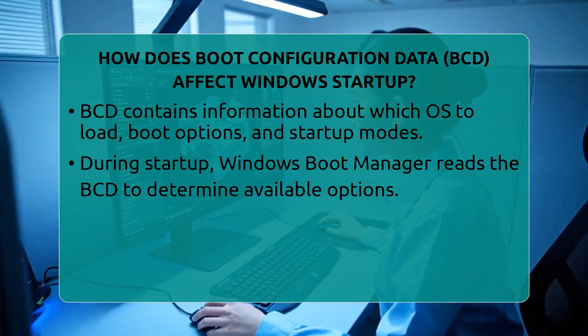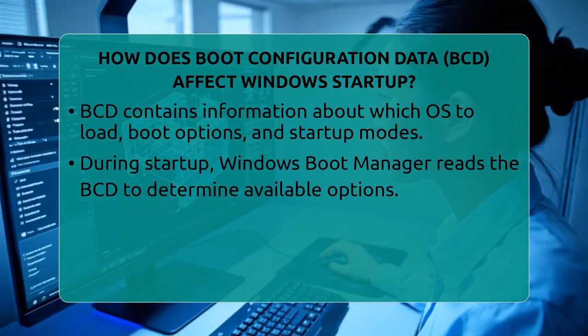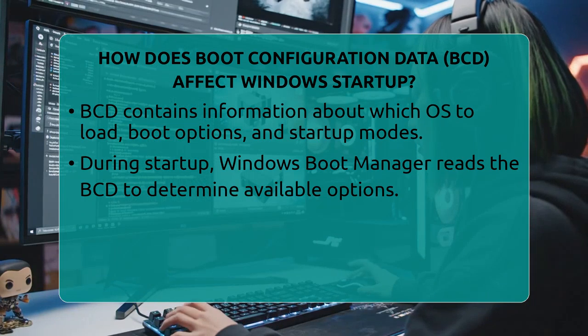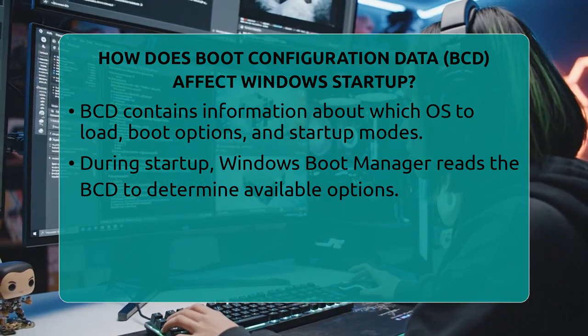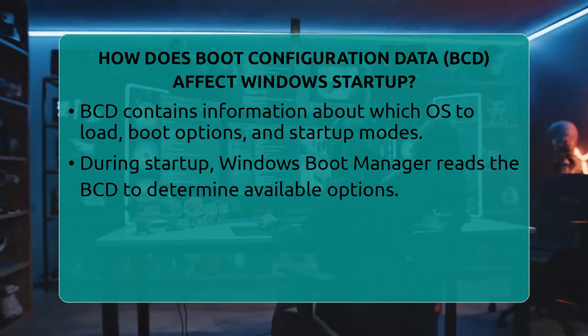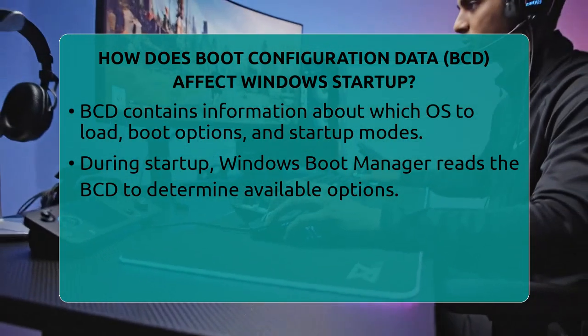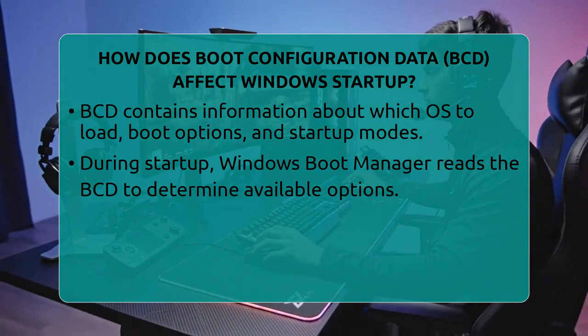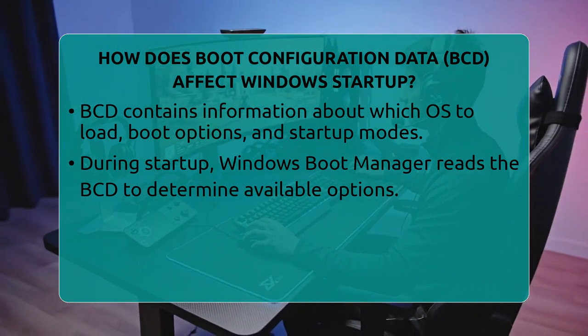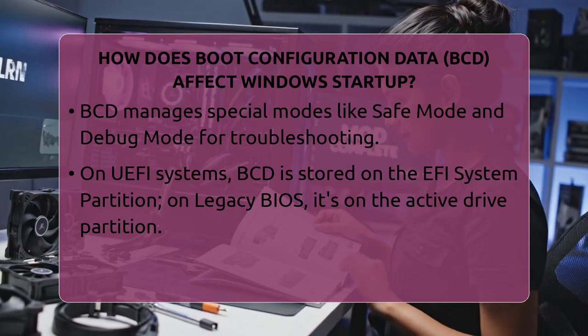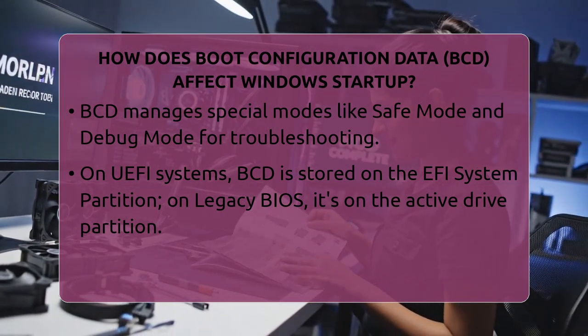On systems with newer firmware called Unified Extensible Firmware Interface, or UEFI, the BCD file is stored on the EFI system partition, a small dedicated part of your drive. For older systems using legacy BIOS, the BCD is stored on the active partition of your hard drive. This setup makes sure your system can find the right boot instructions regardless of the firmware type.